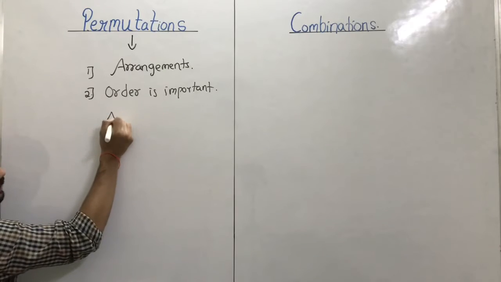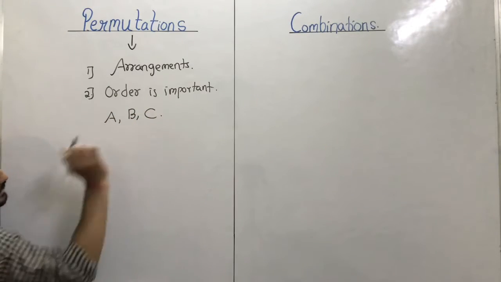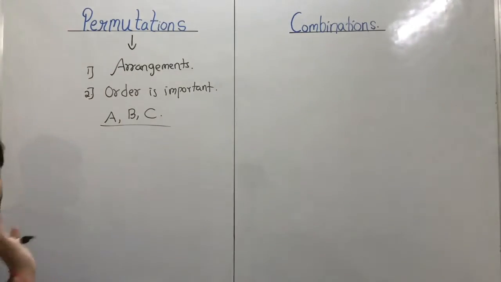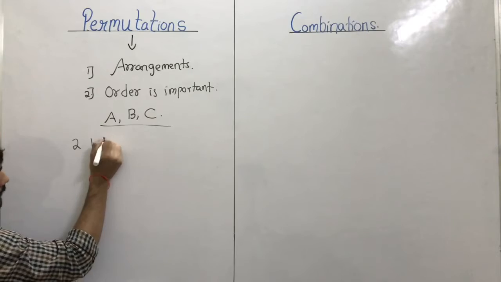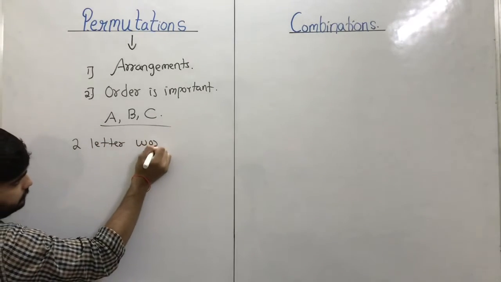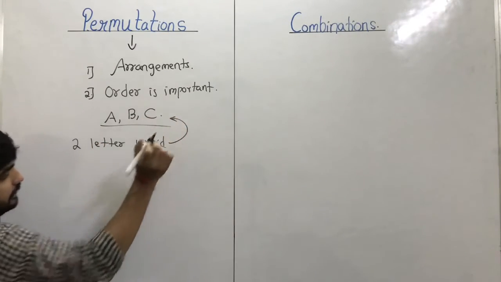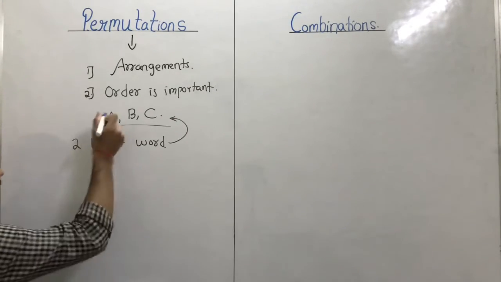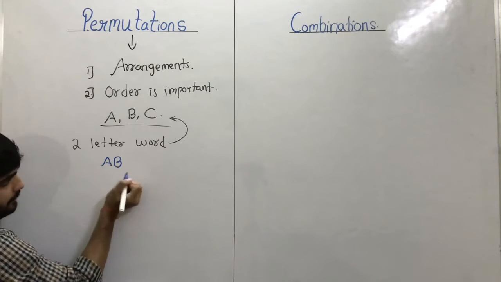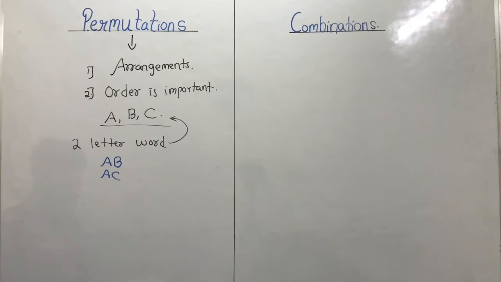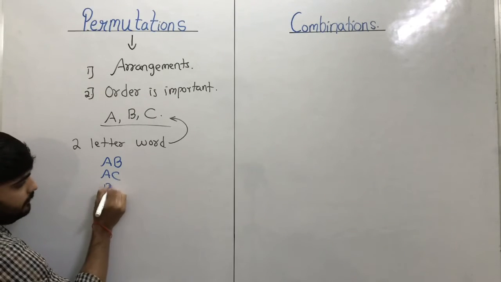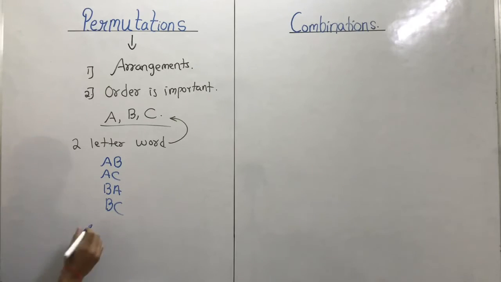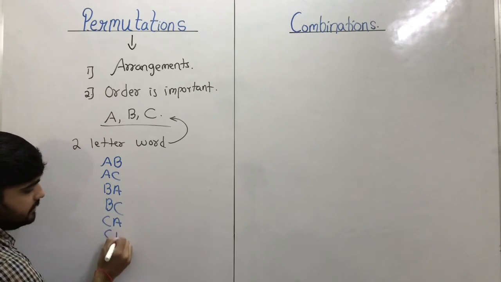If they have given you three letters like A, B and C, and they have asked you to form a two letter word from these three letters, the arrangements will be as follows. Starting with A, we have AB and AC. Similarly, starting with B, we have BA and BC. And starting with C, we have CA and CB.